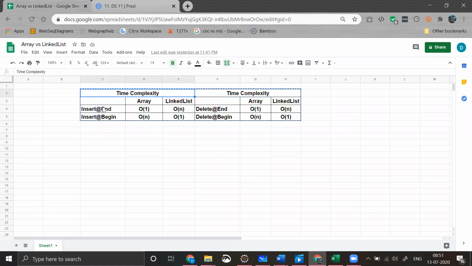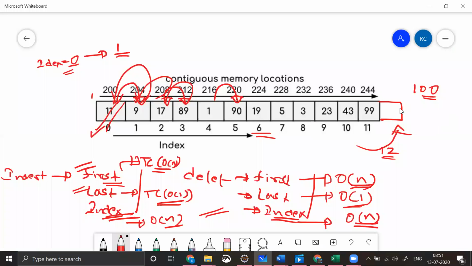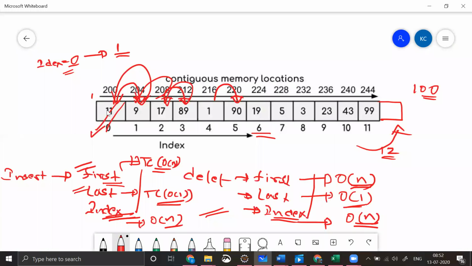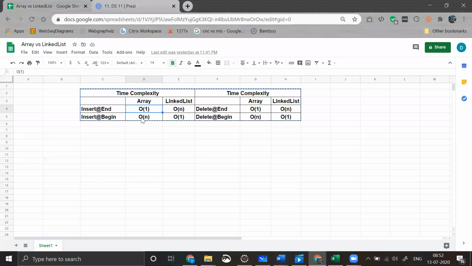So there are different cases, right? Insertion at end, insertion at beginning, deletion at end, deletion at beginning. Let me explain with an example. Insertion at end: when you try to insert at the end, you already know the index, so you need not do any shifting operations. So the time complexity will become order of 1, right? When you try to insert at the beginning in an array, shifting operations will happen, so the time complexity will become order of n, right?